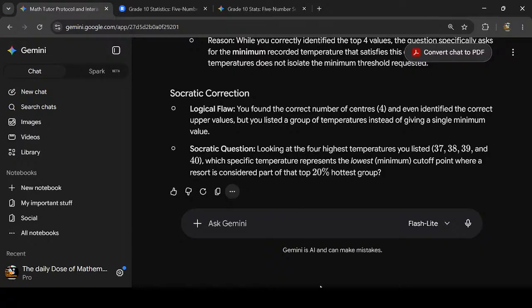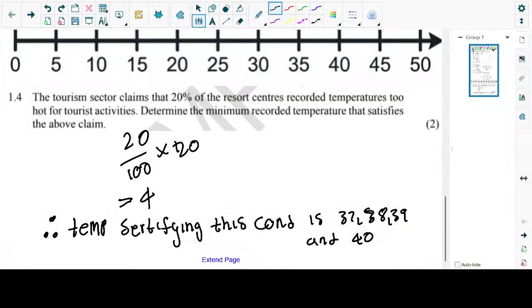Guys, you heard it. Which one is the minimum? It's 37, the lowest. So our minimum was supposed to be 37. How many marks was this? It's 2 marks. We got something at least, we got 1. Guys, we didn't get this. It's English. As per nature, we didn't get the English very well.